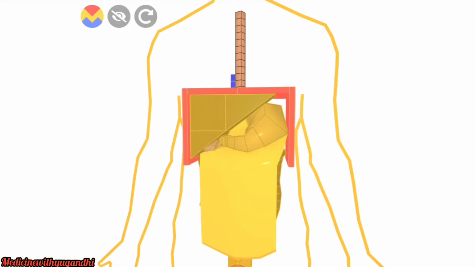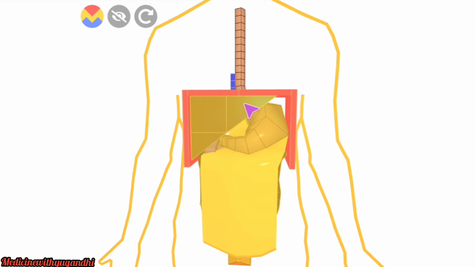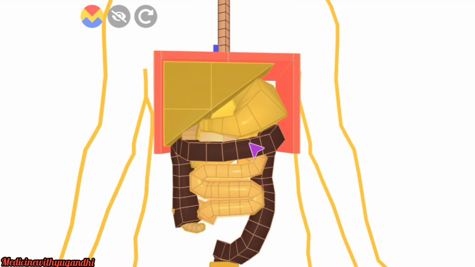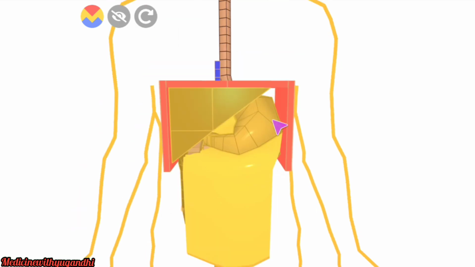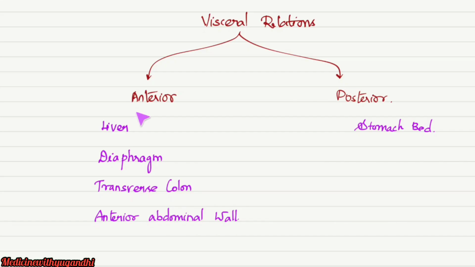The anterior relation of the stomach is formed by the liver, then some portion of the diaphragm, then the transverse colon, and anteriorly it is bounded by the abdominal wall. Once again, I am repeating the anterior visceral relations of the stomach. The anterior relations are the liver, diaphragm, transverse colon and the anterior abdominal wall.